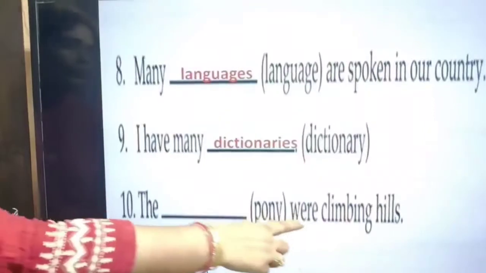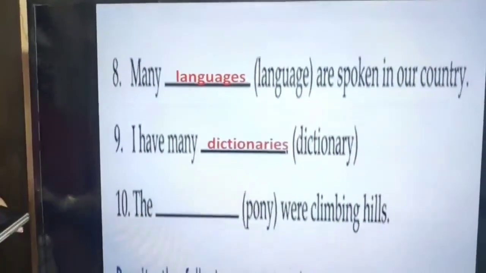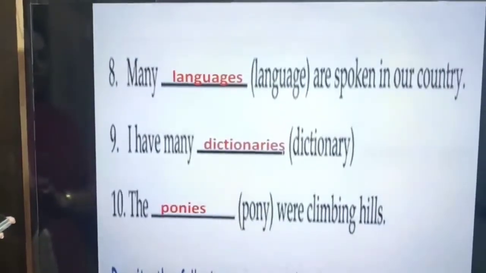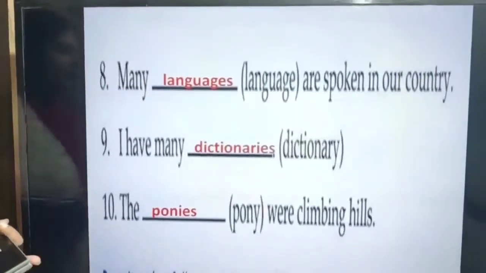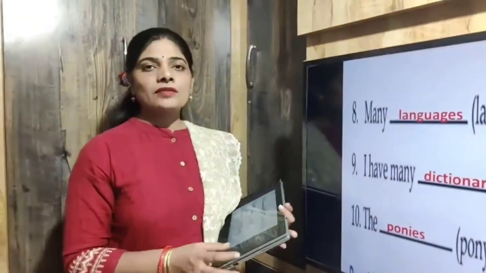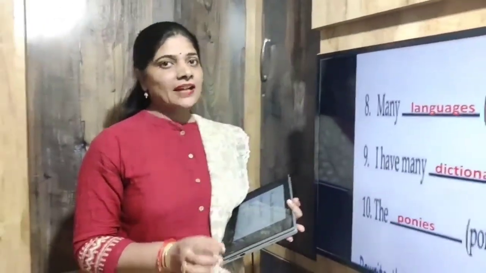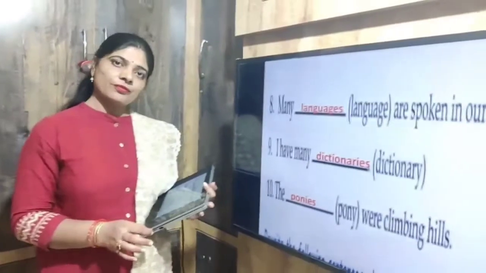The ___ were climbing hills. The plural of pony is ponies. The ponies were climbing hills. So in this exercise we have filled the plural forms of all the words given in brackets. Remember the rules and change the singular form to plural form.